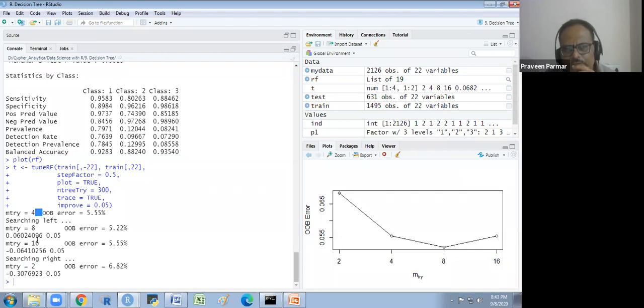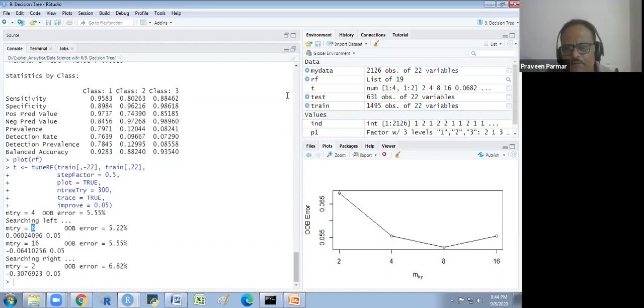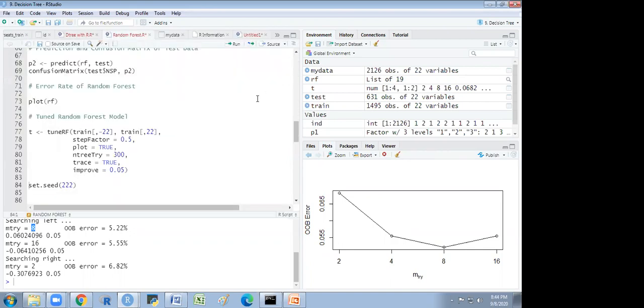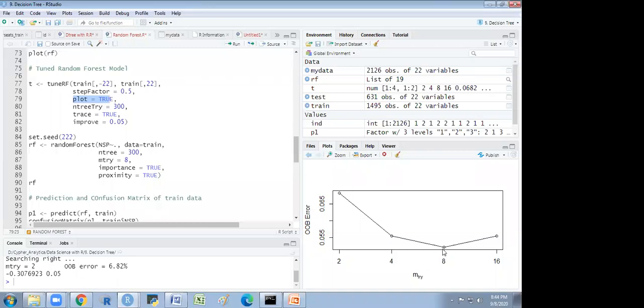So which one is better? mtry 8, 5.22. Yes, mtry 8, because the error is the least. So what I will do, I will take mtry 8. Okay. So here I have done this only for choosing the mtry. Does that make sense to you? Here also, because I have written plot is true, this plot is created. So here the OOB error is decreasing, then increasing. Does that make sense to you?